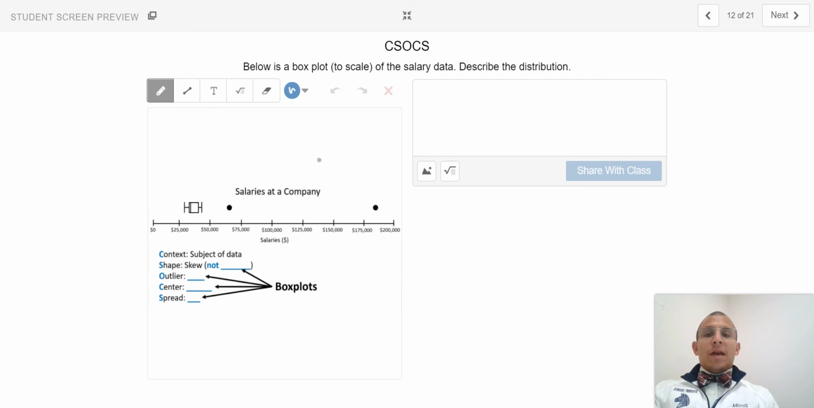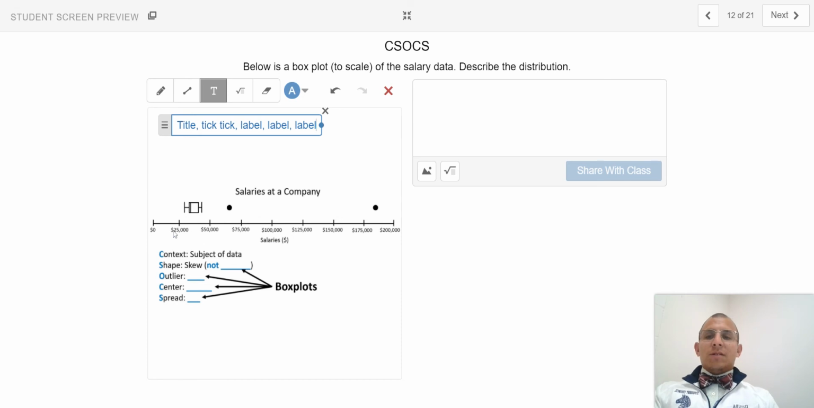Here, we actually have a drawn to scale version of the box and whisker plot. Notice we follow our moniker title, salaries at a company, tick, tick. All our x-axes, or our horizontal axes, is ticked off, and then it is also labeled salaries and the subsequent values.